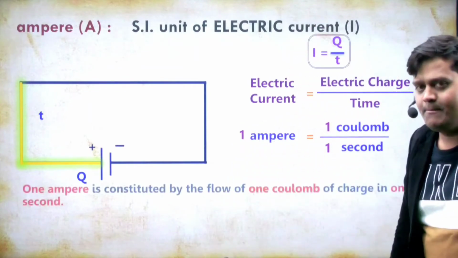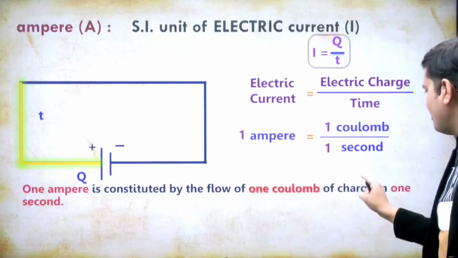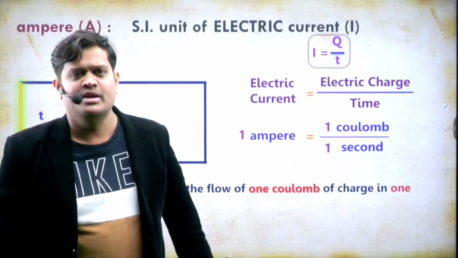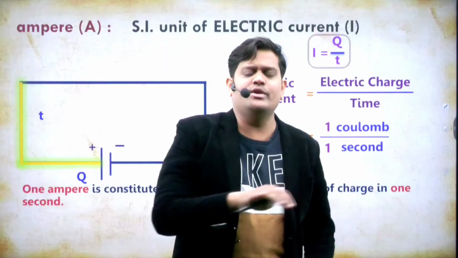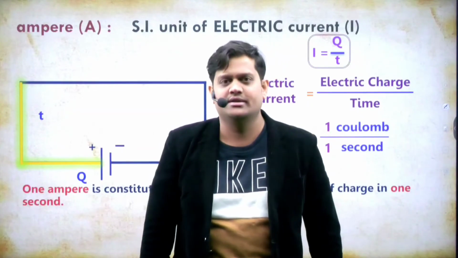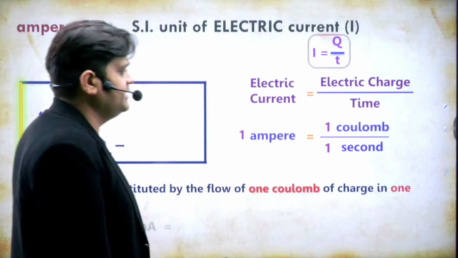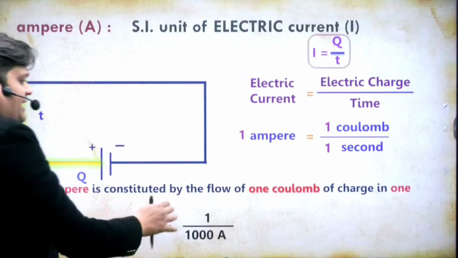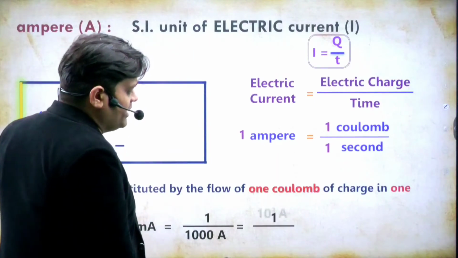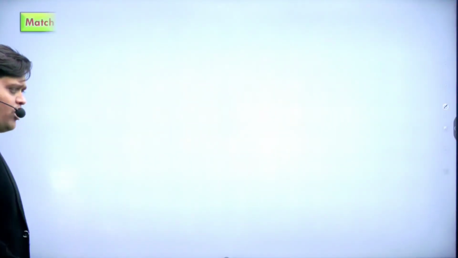If I say 1 ampere current is flowing in a conductor, it means 1 coulomb charge is flowing in 1 second. Like some other units, 1 milliampere is 1 upon 1000 ampere, that is 10 to the power minus 3 ampere.